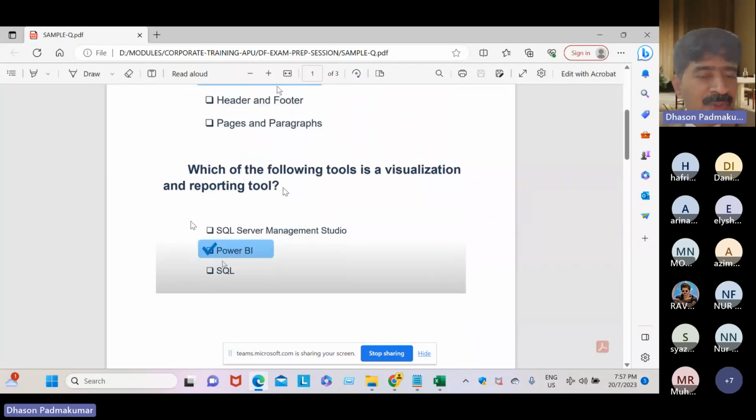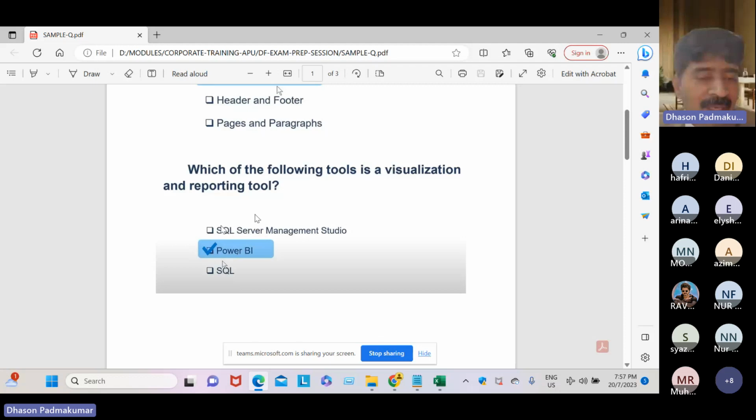Which of the following tools is used to visualize data, dear students? For data visualization, usually we prefer Power BI. Yes, Power BI is a very powerful business intelligence tool. It is not MS SQL Server Management Studio, which is a DBMS.